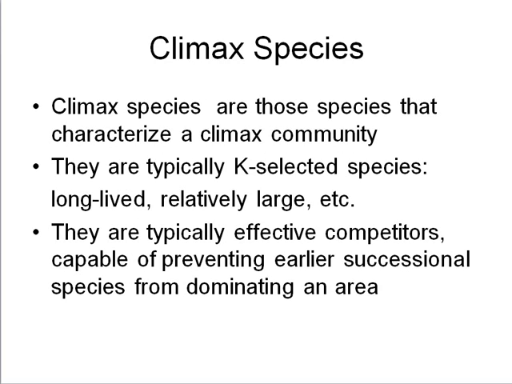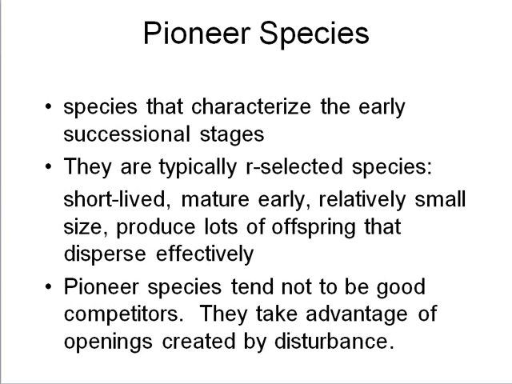Climax communities are typically dominated by K-selected species. Once they arrive, these larger, longer-lived species are good competitors for the resources. Early successional stages are dominated by R-selected species. These R-selected species tend to be smaller, shorter-lived, quicker maturing, and capable of producing lots of offspring quickly. They tend to have adaptations that give them good dispersal mechanisms. They're quick to take advantage of new opportunities created by a disturbance. In the absence of a disturbance, they're gradually replaced by K-selected species.